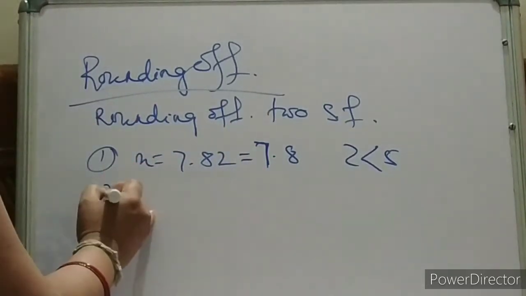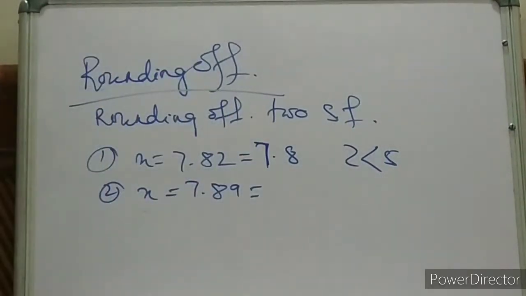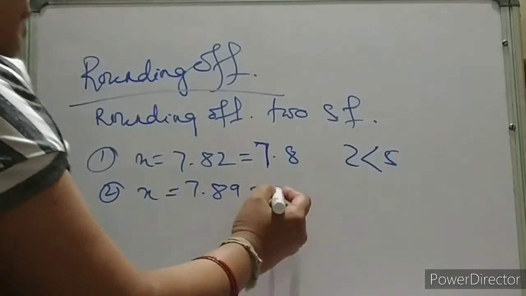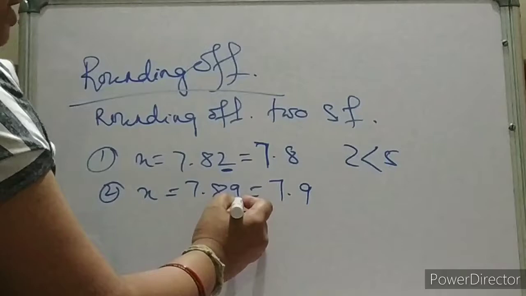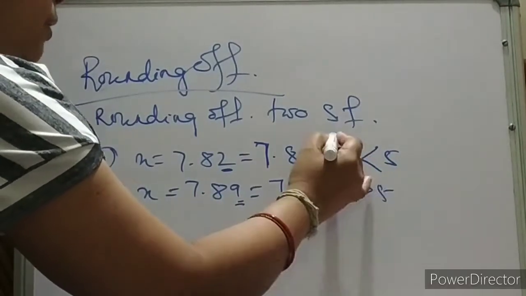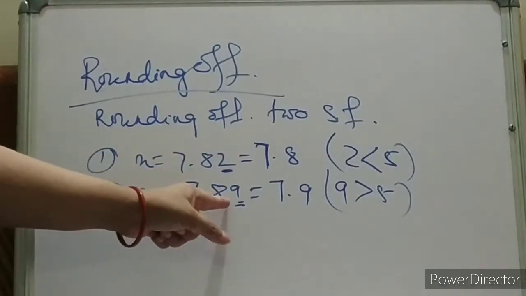Suppose your x is 7.89. Now tell me how to round off. It will be 7.9, as this 9 is greater than 5. So that's why we increase it. We will raise this number by 1.